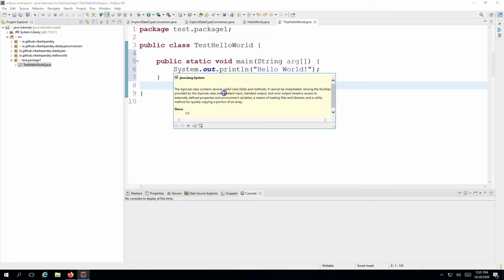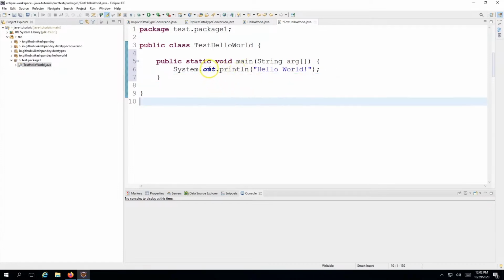And all of these, standard input, standard output, and error, are streams. And that's what comes to the next word. What is this out? Out is a stream to print standard output. Similarly, we have System.err, which is for printing the error output stream. Similarly, we have System.in for taking the standard input stream. So System.in, System.out, System.err, these in, out, and err are streams. And then println is the actual method.